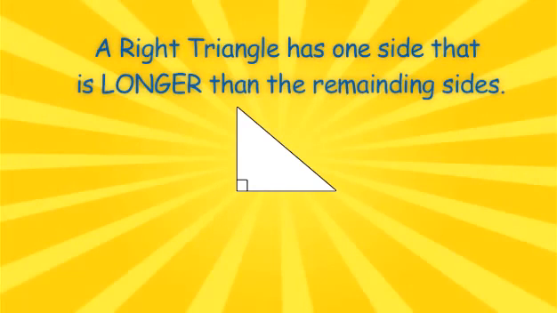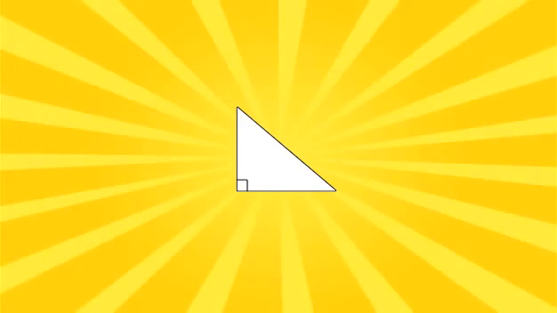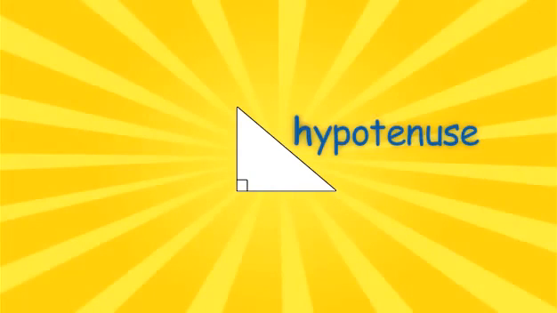A right triangle has one side that is longer than the other two. The longest side of a right triangle can always be found across the 90-degree angle. This side is the longest side of my right triangle. This side is called the hypotenuse.